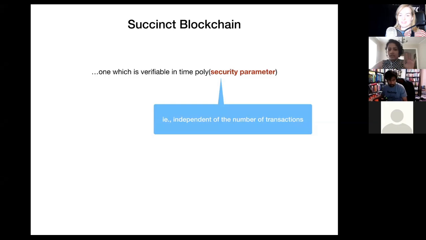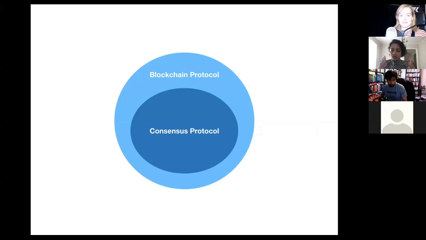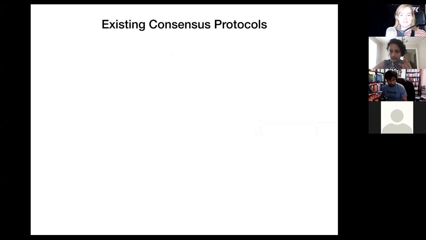Now, having motivated succinct blockchains, note that the core underlying tool of any blockchain protocol is its consensus protocol, which specifies how people should come to agreement on what should be entered into the blockchain next. But the problem at hand is that we cannot use the existing consensus protocols. Why? Because either they do not provide the security guarantees we need, or they are not compatible with the succinct blockchain setting.